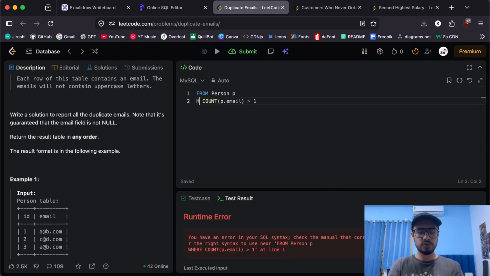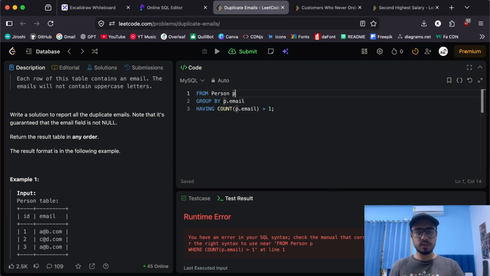So we'll have to use having instead, and if we are using having, we must use group by. And what are we going to group by? Again, email, because that is what duplicate items we have, right? This will group all the duplicate items together into a single unit with multiple rows, and then we can easily evaluate the count.